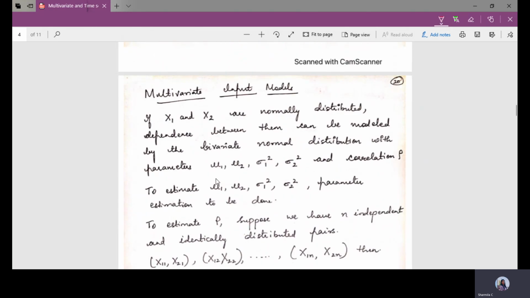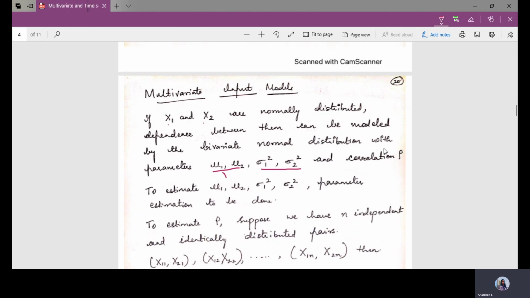Coming to the multivariate input model, if there are two random variables X1 and X2 which are normally distributed, the dependence between them can be modeled by the bivariate normal distribution with parameters nu1, nu2 and sigma 1 square, sigma 2 square. These are the mean values of the two variables X1 and X2, and the variances of X1 and X2, and the correlation, which is represented as rho.